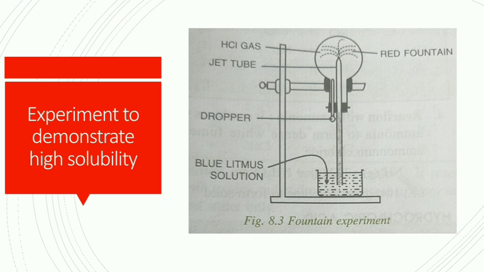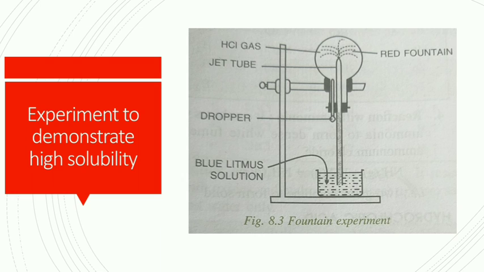Now experiment to demonstrate high solubility of HCl gas. So we have to take a round bottom flask, inverted. There should be a rubber stopper which has 2 holes. Through one hole there must be a long jet tube passing through, and to the other there must be a dropper which contains water, and the end of the jet tube must be dipped into blue litmus solution.